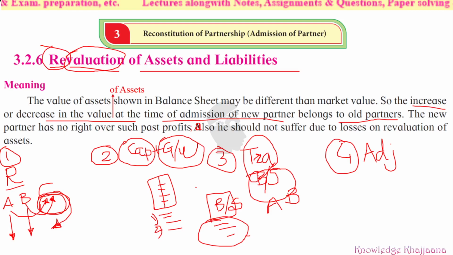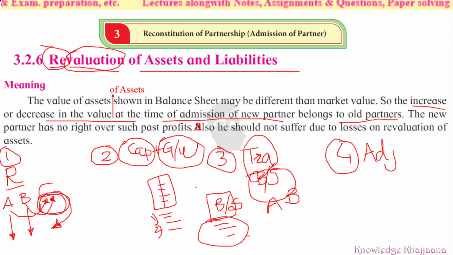He has nothing to do with whatever is given in the balance sheet, nothing to do with its past profits, nor does he have to suffer due to losses on the revaluation of the assets. If the business is suffering some losses, the new partner has nothing to do. He will not share profit, and he will not share the losses. Whatever comes after the revaluation will be given to the old partners only.